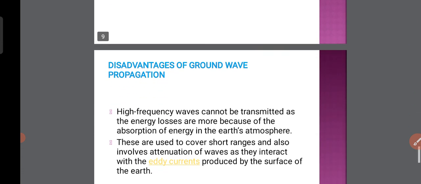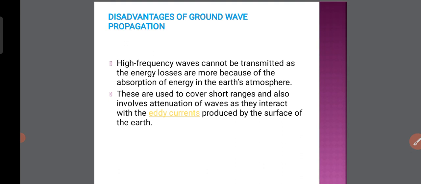The disadvantages: high frequency waves cannot be transmitted, as the energy losses are more because of the absorption of energy in the earth's atmosphere. If you take a high frequency, the earth influences and causes losses in the propagation of the signal from transmitting antenna to receiving antenna.